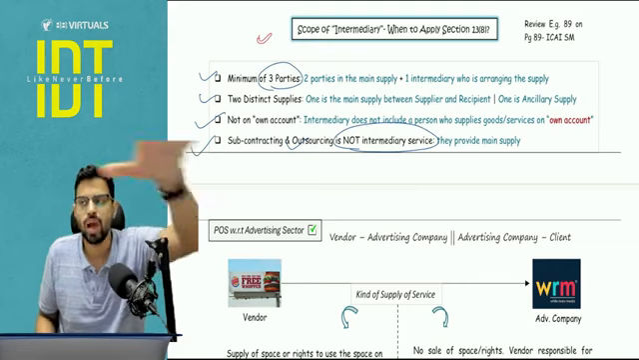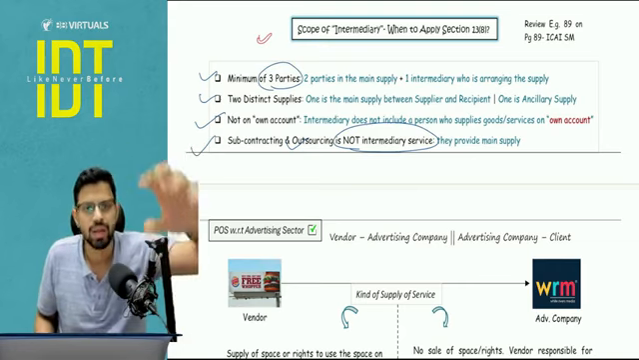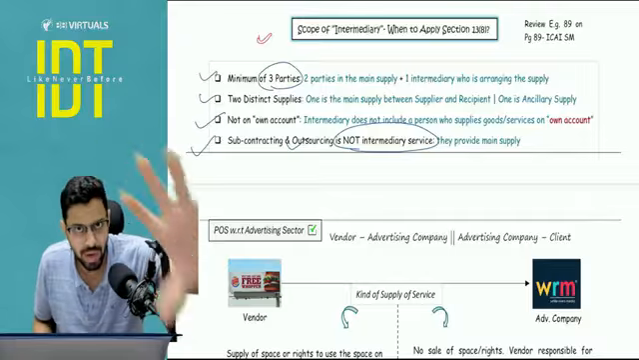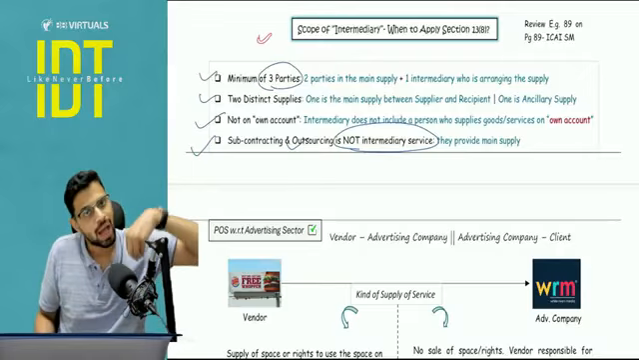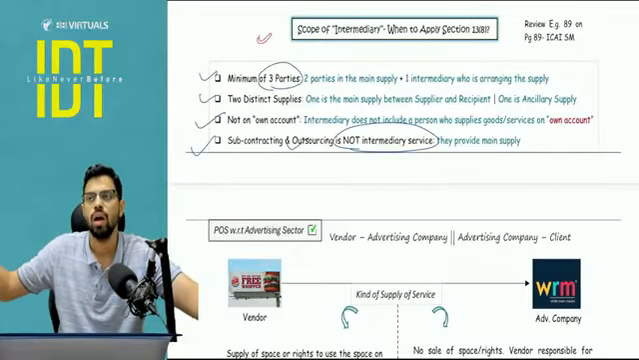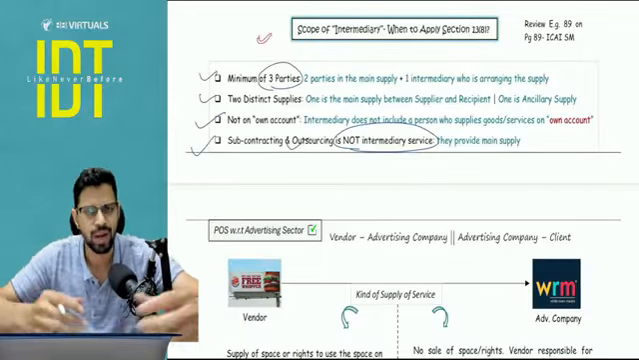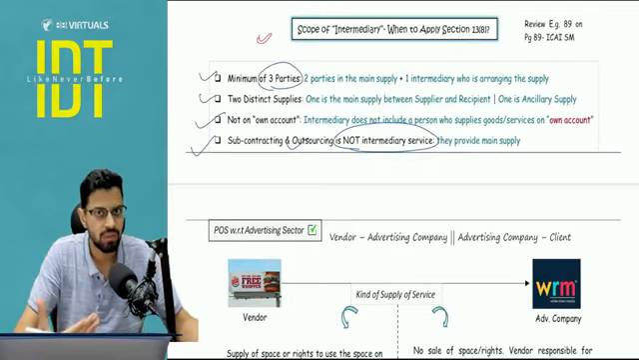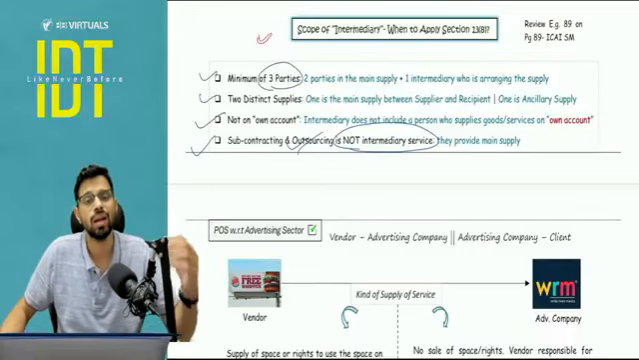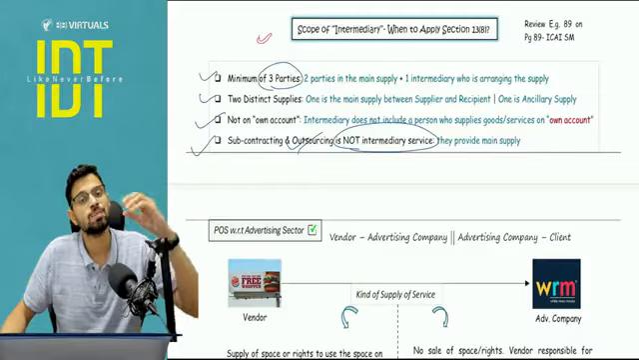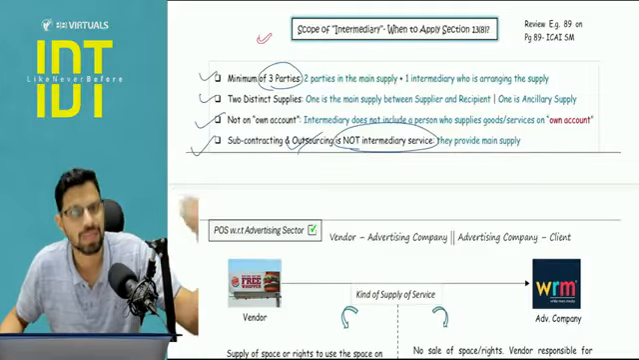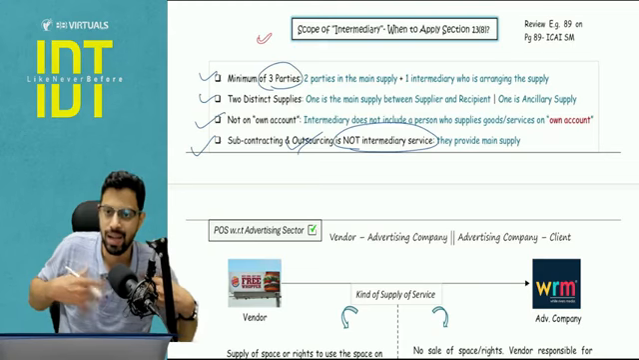So for example, you and Mr. A are involved in a transaction and you give a part of that supply, you outsource that part of supply, or you subcontract a part of that to me. So here I am not an intermediary. I am not making you meet. I'm not arranging any kind of supply between 2 parties. This supply that I am giving in the subcontracting or outsourcing part is being given by me on my own account. It is done by me in my own principal to principal capacity. I am not acting as an intermediary.